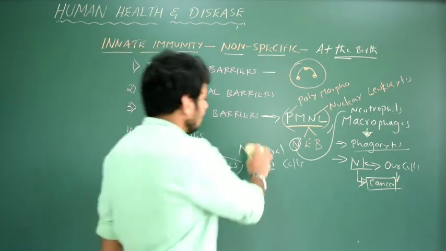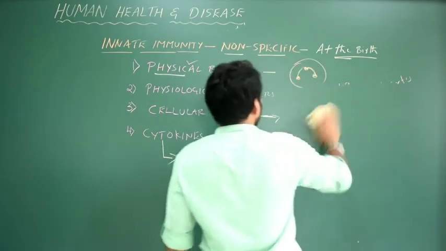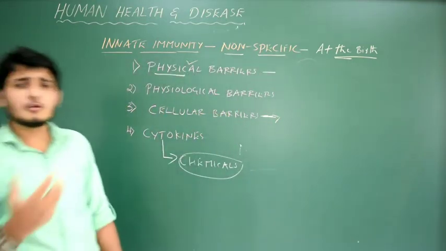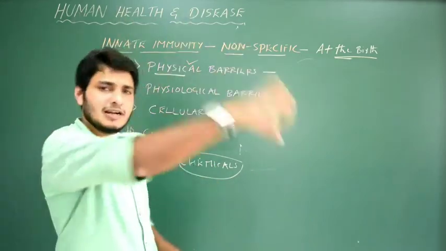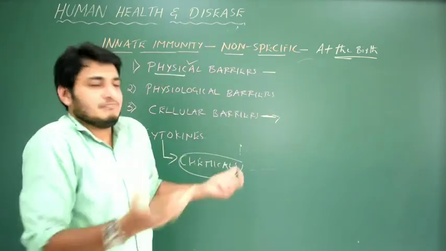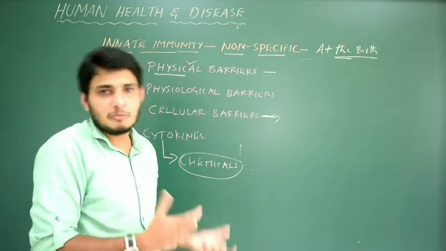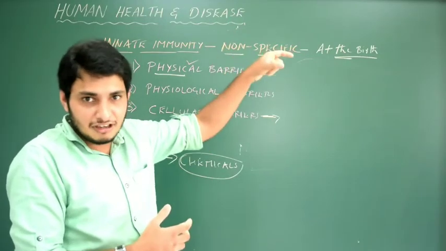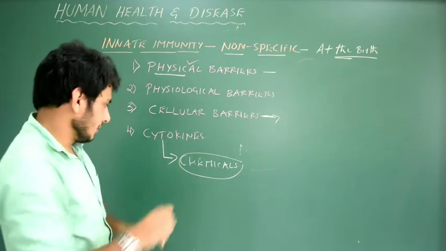Innate immunity is not specific. Even the macrophages, neutrophils, polymorphonuclear leukocytes are all present in our body and blood, but still they are not specific. Whatever pathogen they get, they just attack it and kill it. We are not sure; the success rate will be 50-50. They could kill it or may not. Otherwise, these pathogens will be sent to the third line of defense, that is T lymphocytes and B lymphocytes, to kill the pathogen.